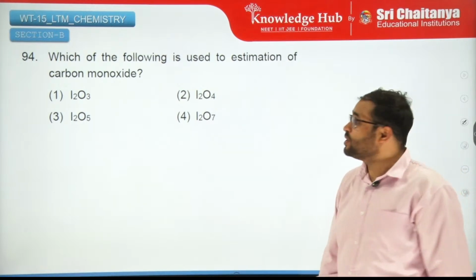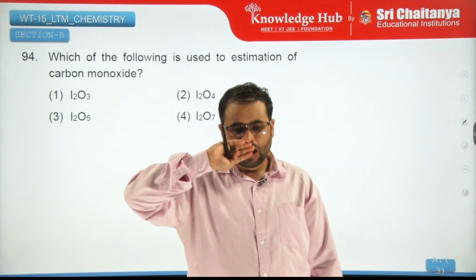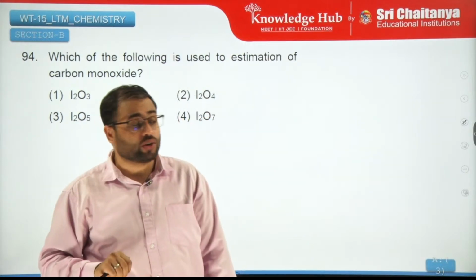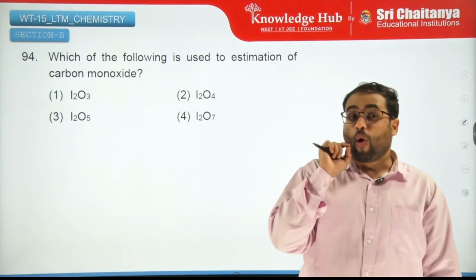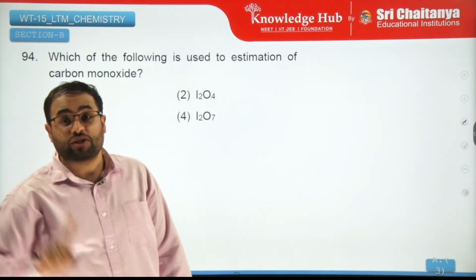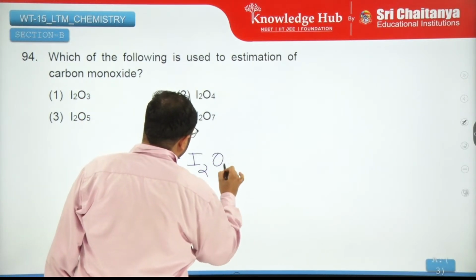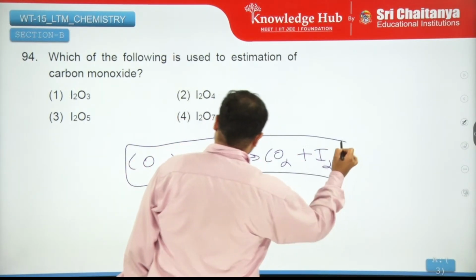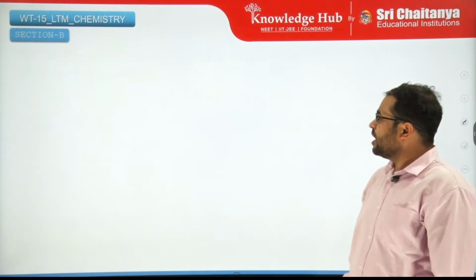Which of the following is used in the estimation of carbon monoxide? You can understand this from your 11th first chapter of organic chemistry, where you have learned about the quantitative estimation of elements, where in the estimation of oxygen, the last reaction was carbon monoxide reacting with I2O5 forming carbon dioxide and I2. From that knowledge, you can understand that the answer should be I2O5. Remember that from that chapter.